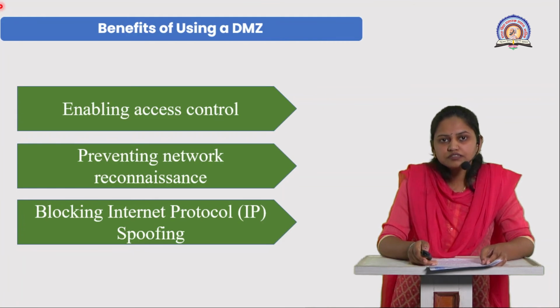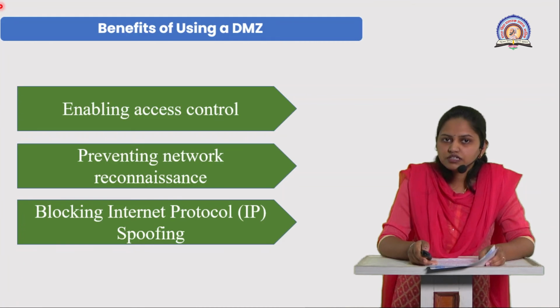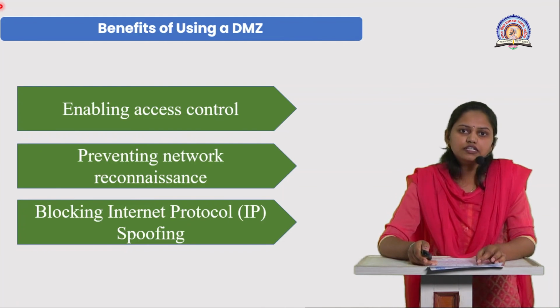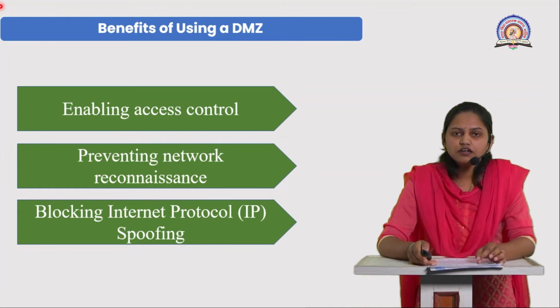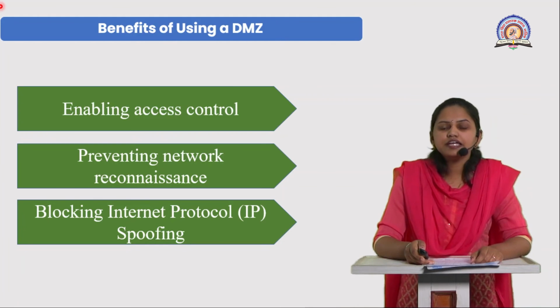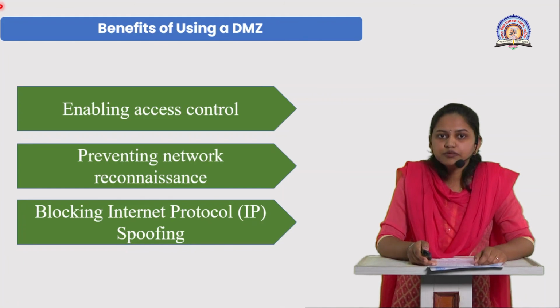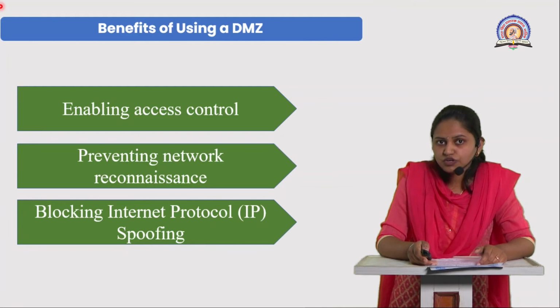For this purpose, the DMZ is used as a buffer in between, and by using this buffer, it filters the data and detects reconnaissance work done by hackers or intruders. The last one is blocking internet protocol spoofing. If an unauthorized person spoofs the IP address, it could approve the sign in and give unauthorized access to your data.